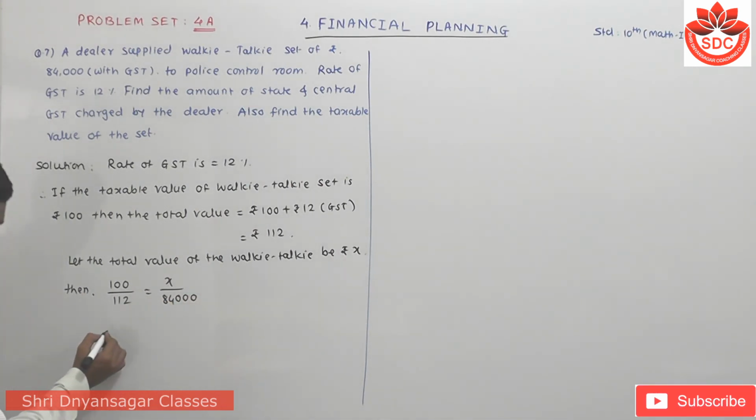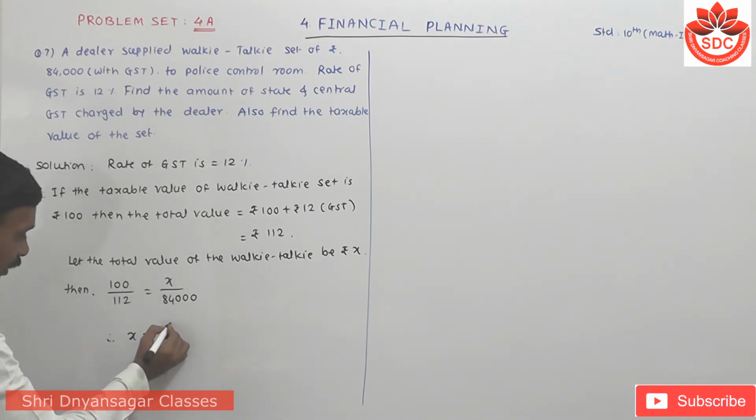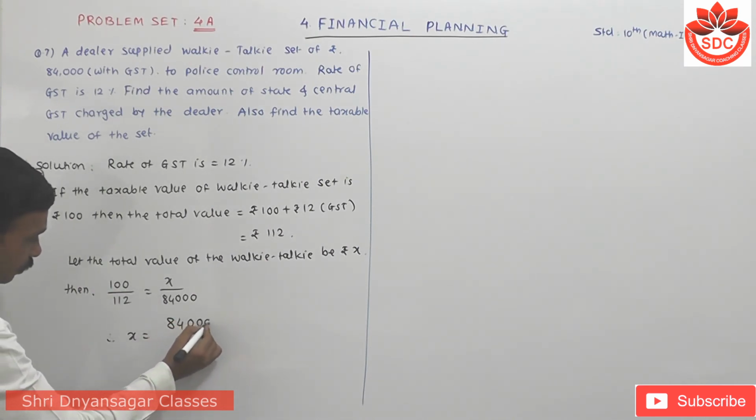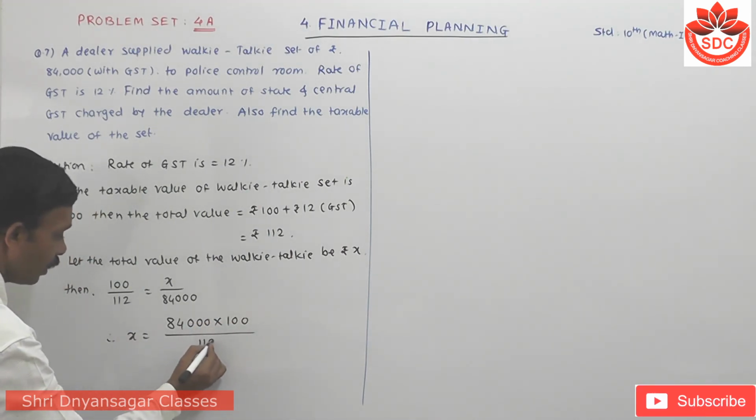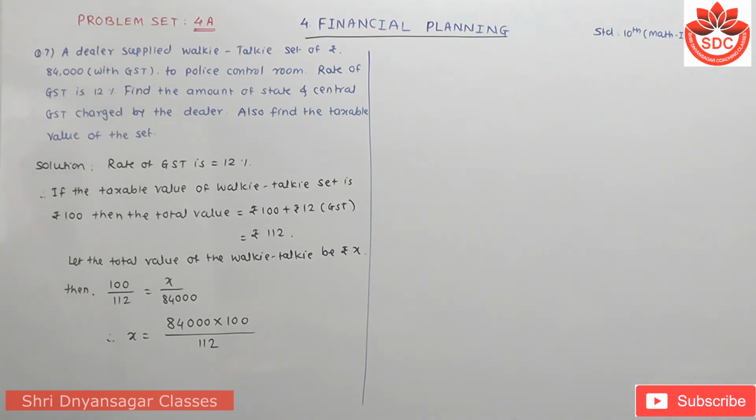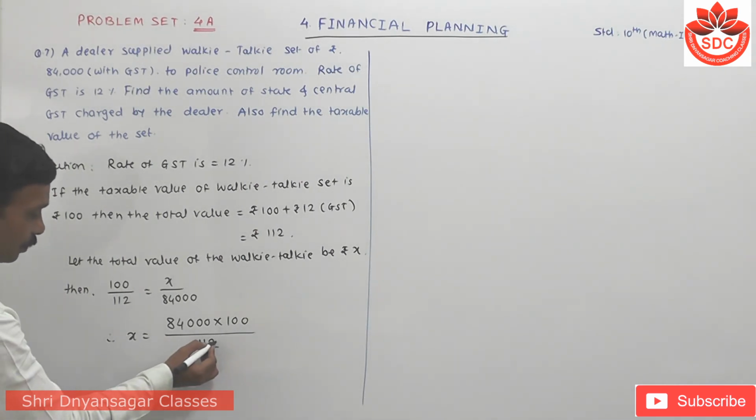Then by cross multiplication we get here X is equals to, I will directly take here 84,000 into this 100 upon this 112. Now we can simplify by using here 4.